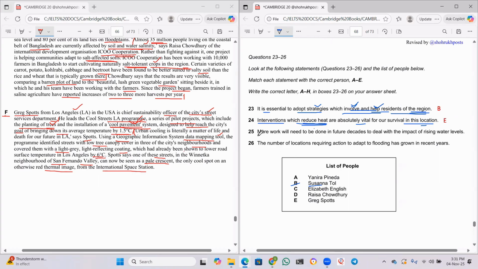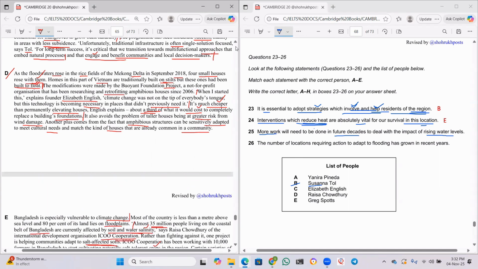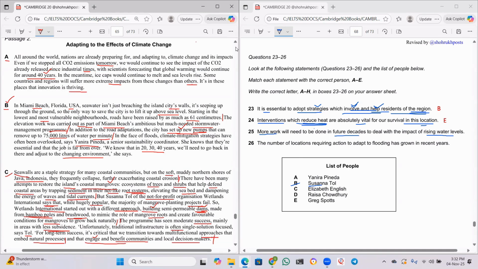Okay. Now, more work will need to be done in future decades to deal with the impact of rising water levels. Wow, guys, wonderful. So, where did we read this? As far as I remember, I think I read it in the B paragraph, because whenever I see this future decades, I read about this year, 20, 30, 40 years. This should strike you immediately.